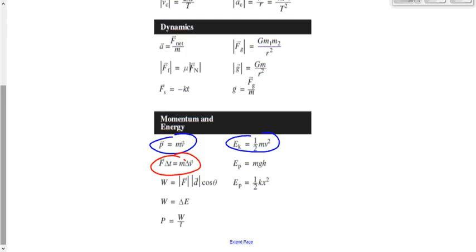On your data sheet, it doesn't tell you that that's delta p. It doesn't tell you that that's impulse. We know that it is. We know that that's the equation we just learned, but it is missing that variable. I wish they said delta p equals F times t equals m times delta v, but they don't. So we just have to be able to recognize that it is still delta p, or change in momentum.